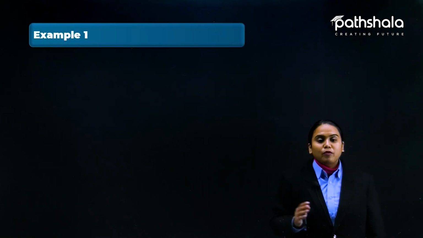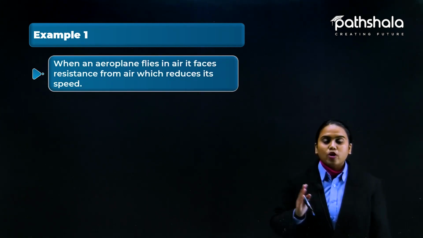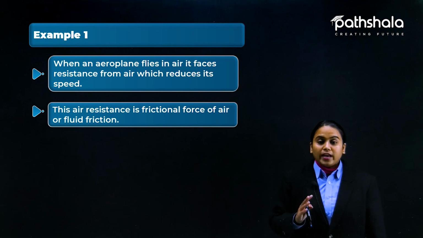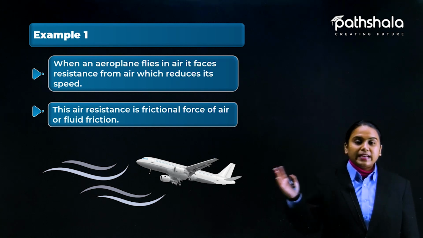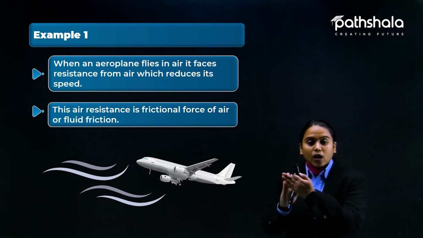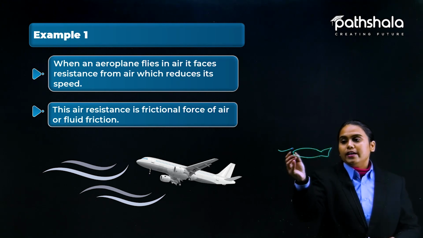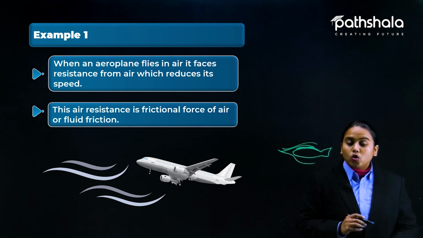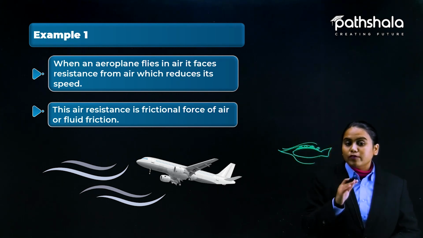Here is one example of fluid friction. When an aeroplane flies in air, it faces resistance from air, which reduces its speed. The air resistance is the frictional force of air, the fluid. As you can see, the plane is flying in the air, so the air is in contact with the surface of the plane. The plane is in this condition and the air is coming like this. So they are in contact with the surface, these molecules will be in contact, and the irregularities will also be here.